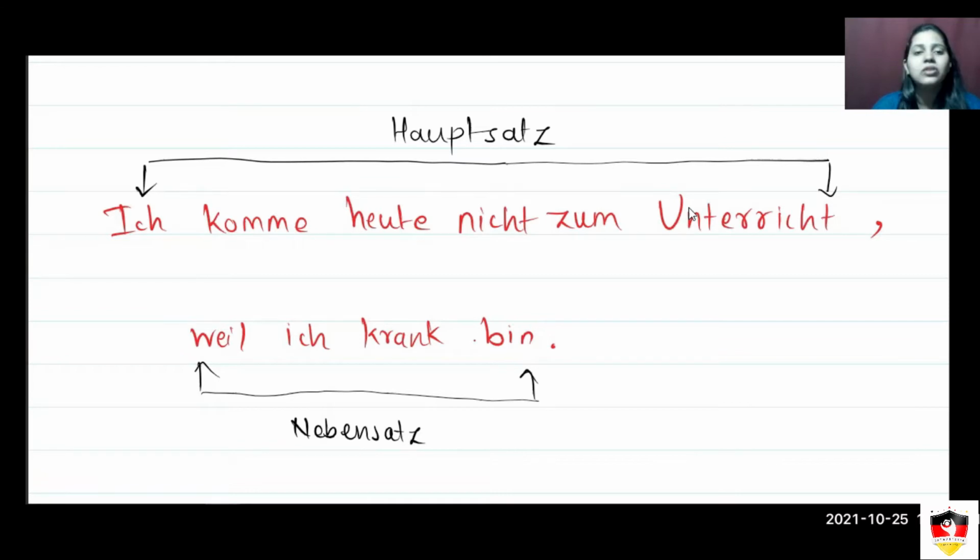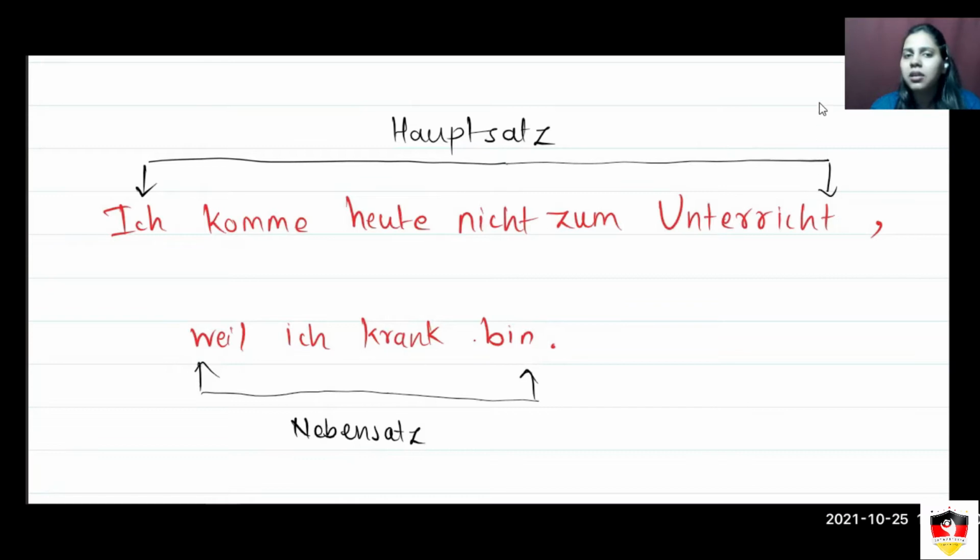But let's say I want to mention warum, why I'm not coming for the lecture. So I will need the conjunction weil over here. Weil means because, and whenever somebody asks the question warum, you can answer with the help of weil. So here the statement is: Ich komme heute nicht zum Unterricht, weil ich krank bin. So the Hauptsatz is the independent one, the Nebensatz is the dependent one.